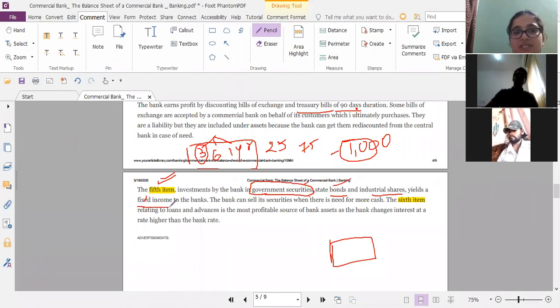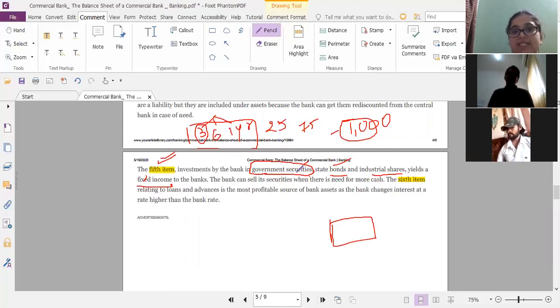There's also security of money, that you will not lose this money at any cost, as it is in the hands of government, so anytime you will get it back. The bank can sell its securities when there is a need for more cash, and can get money at any time it requires, right?